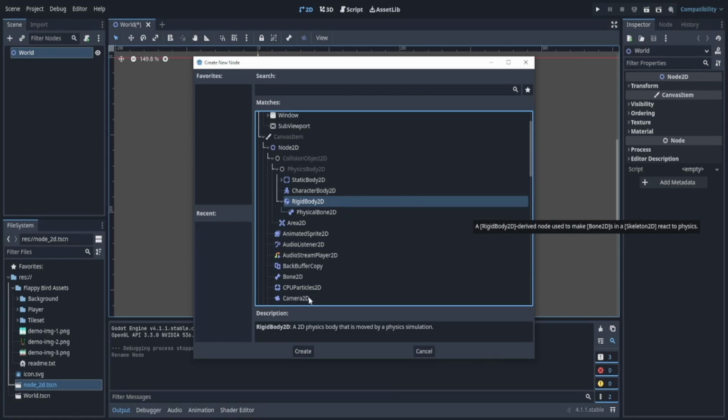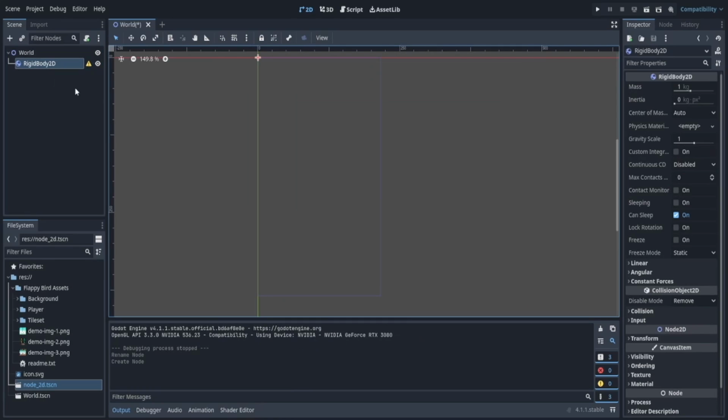Now, we're going to create this by selecting the rigid body 2D and create. Now here on the left, we see rigid body 2D, but we also have an error on the right.